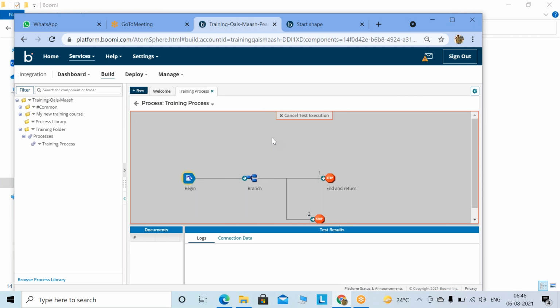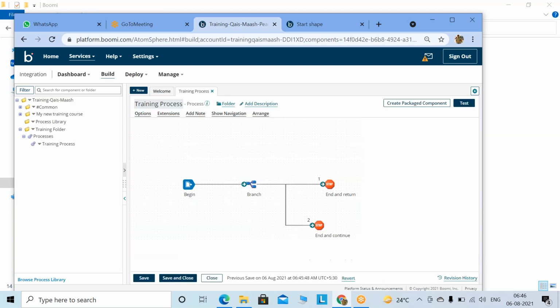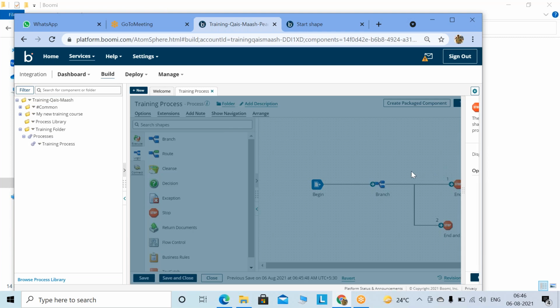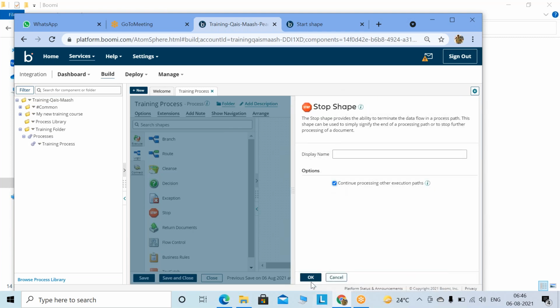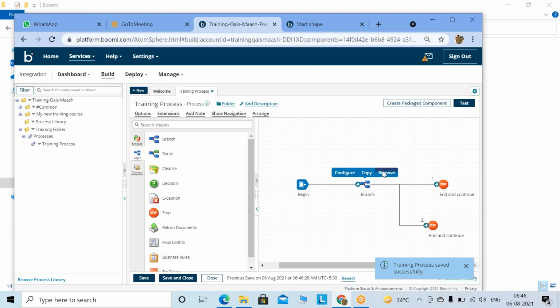So you need to put stop steps, right? Because there is some functionality which you require. See, your execution is successful, right? But the second branch is not executed. Why? Because this is end and return. So you need to be careful with these things. By default, it comes as a checkbox, so don't remove it unless it's required.